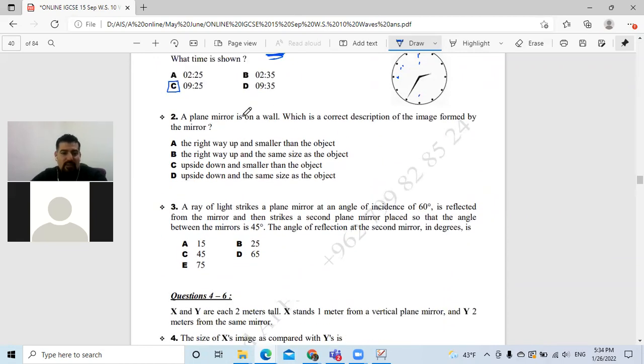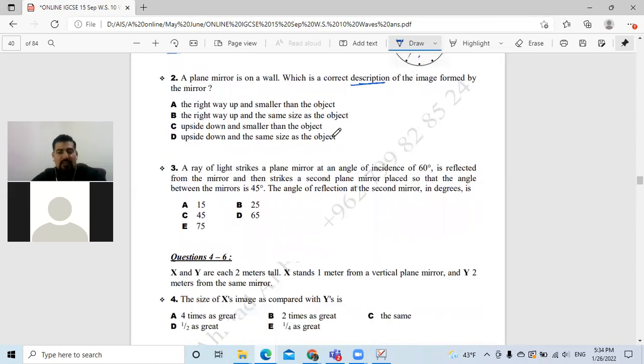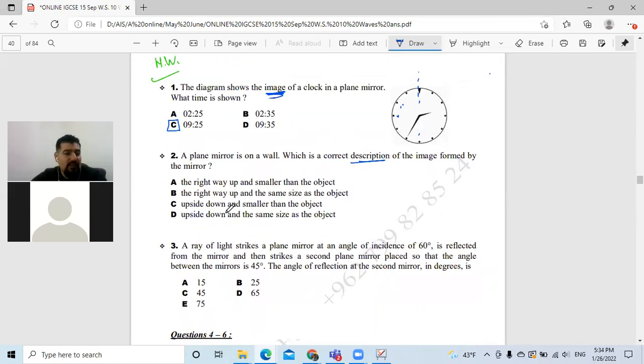Now, question number 2. A plane mirror is on the wall. Which is the correct description of the image found by the mirror? Send me the answer. Thank you, Salma. Who else? Thank you, Ibrahim. Anyone else? Thank you, Adham. Thank you, Mohammed. Okay, Hazem, thank you.